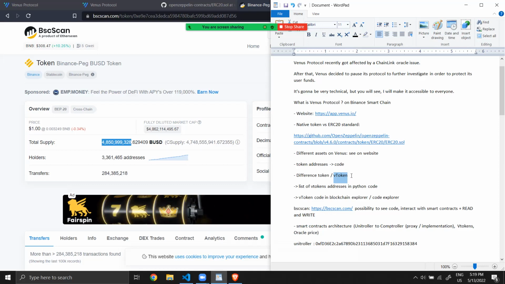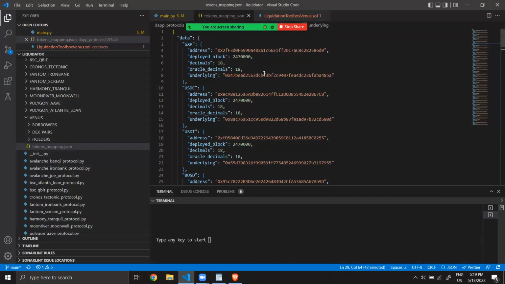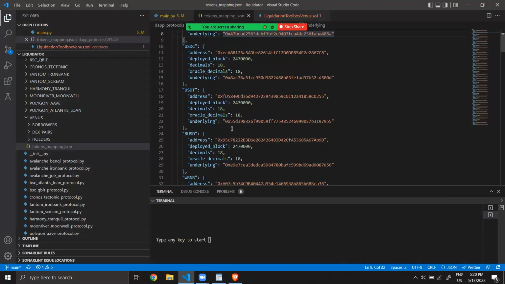Based on your balance of V tokens, you will be able to borrow some tokens. As an example, in my code, you can see that for BUSD, I have two addresses. The first is the BUSD address, and this is the address of the V token, or VBUSD.